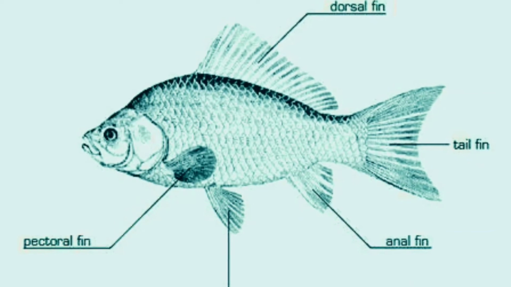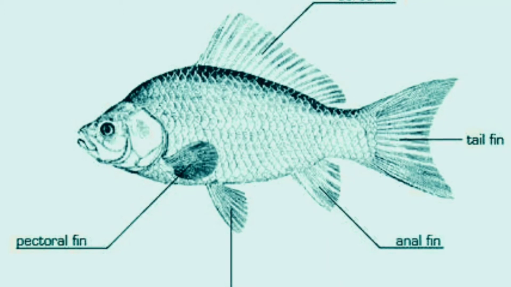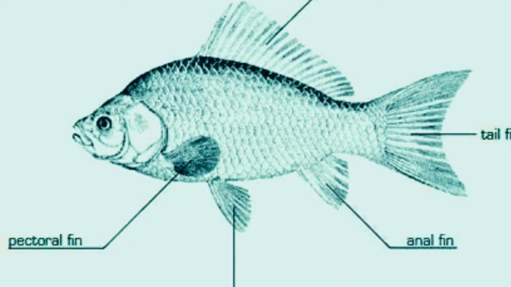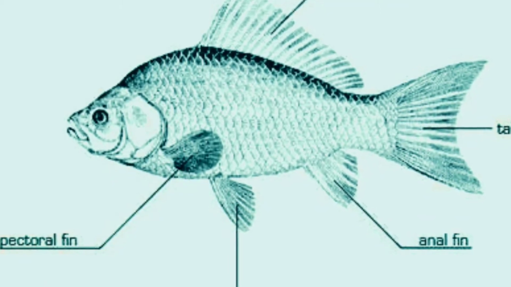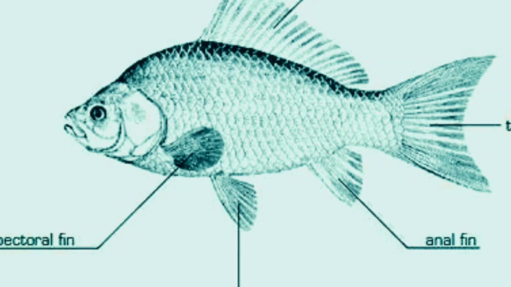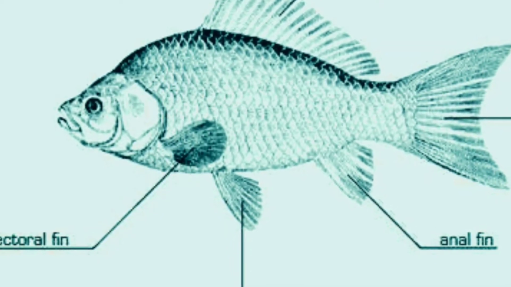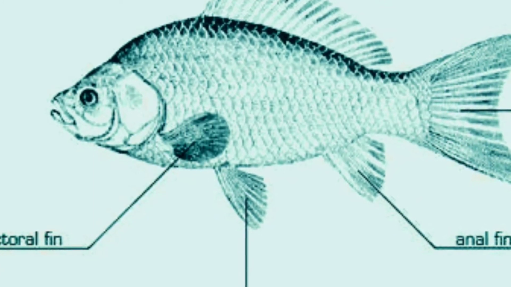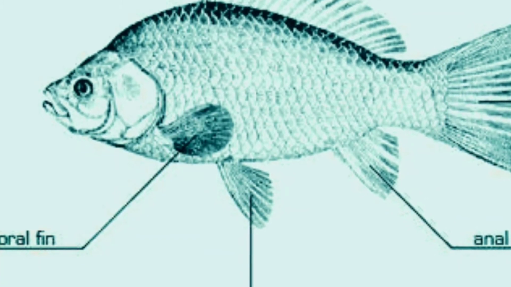Now observe the structure of the body of the fish. They have dorso-ventrally flattened bodies. And they have fins. With the help of fins, they move forward. If they push water backwards, they can move forward. If they push water downwards, they can move upwards. This is how different kinds of fish move.